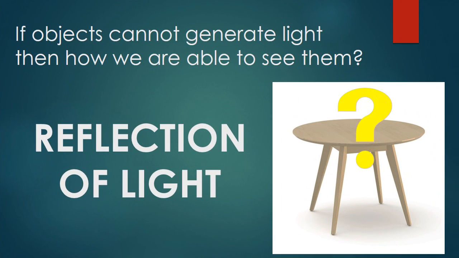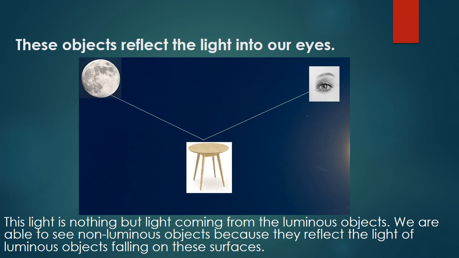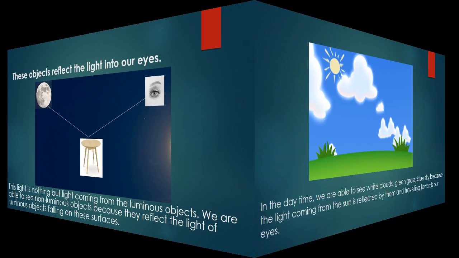If objects cannot generate light, then how are we able to see them? We are able to see them because of the reflection of light. These objects reflect the light into our eyes. What light are they reflecting? Where is the light coming from? This light is nothing but light coming from the luminous object. We are able to see non-luminous objects because they reflect the light of luminous objects falling on these surfaces. That's why we see the objects.